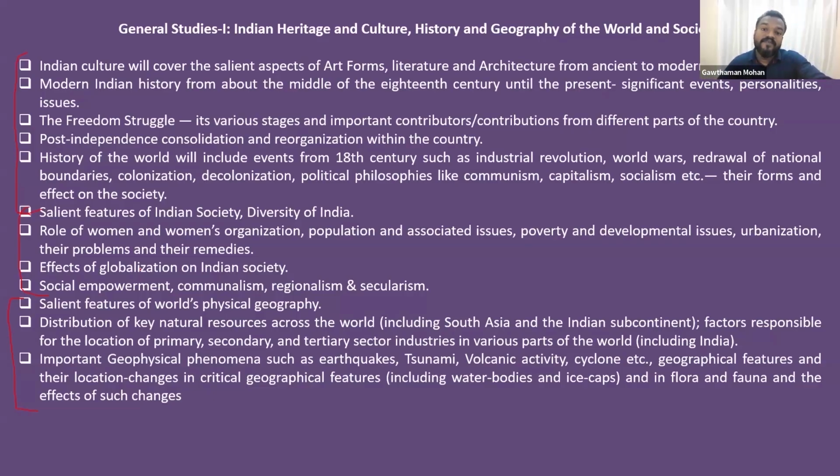The role of women and women participation is a very important area, because UPSC asks many questions in prelims and mains from this area, the role of women and women's organizations.